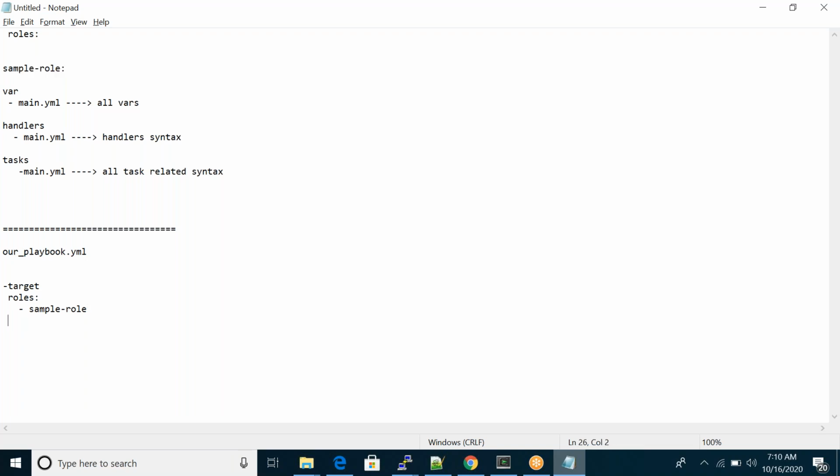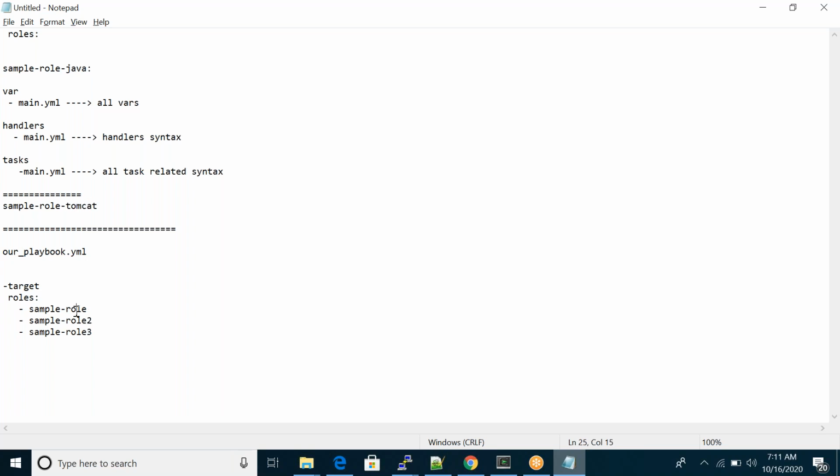If I have multiple roles, it's the same: sample role 2, sample role 3. For example, assume this one is for Java, and you can create one more role for another task, this one for Tomcat.